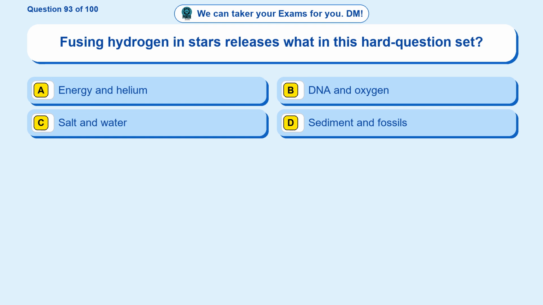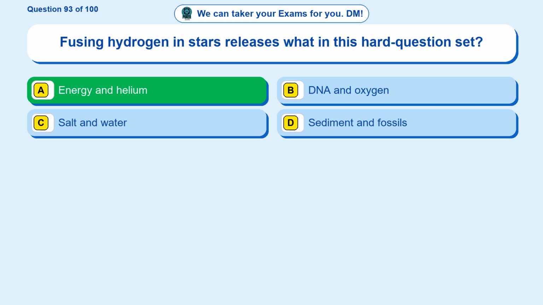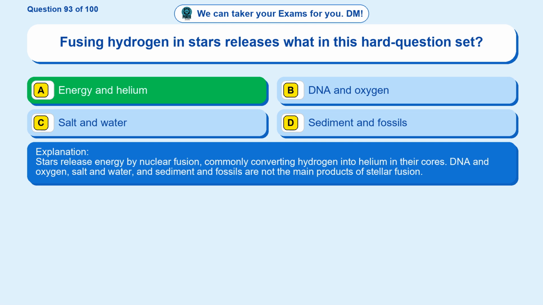Question 93. Fusing hydrogen in stars releases what in this hard question set? Option A, energy and helium. Option B, DNA and oxygen. Option C, salt and water. Option D, sediment and fossils. The correct answer is option A. Energy and helium. Stars release energy by nuclear fusion, commonly converting hydrogen into helium in their cores. DNA and oxygen, salt and water, and sediment and fossils are not the main products of stellar fusion.